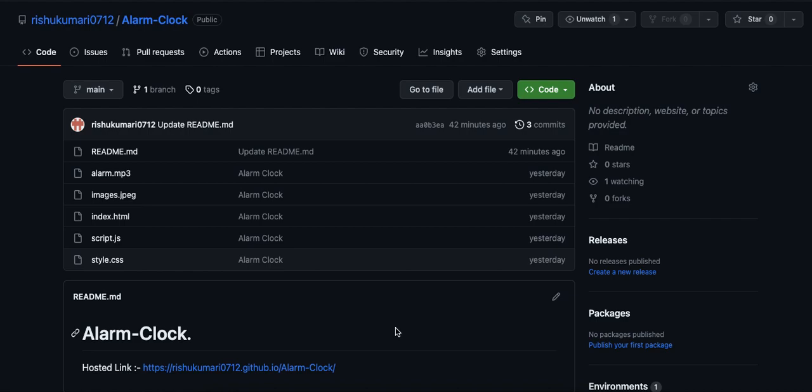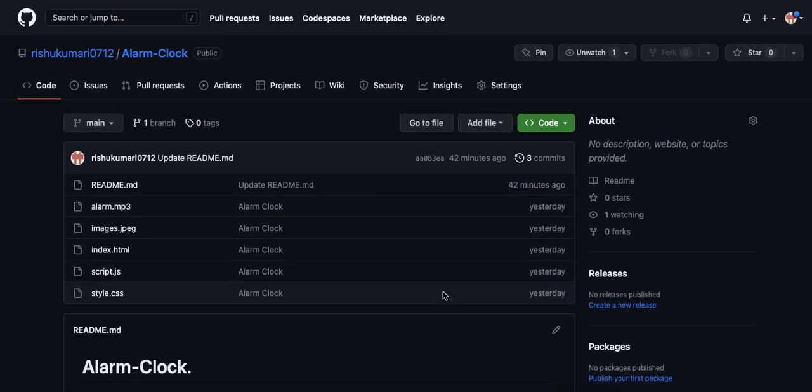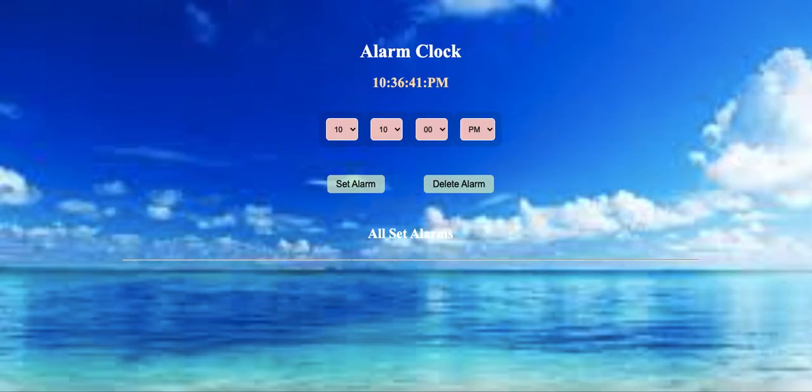Here you can see my link posted on GitHub along with my codes. And first we'll see how the alarm works. So yeah, this is my alarm clock,